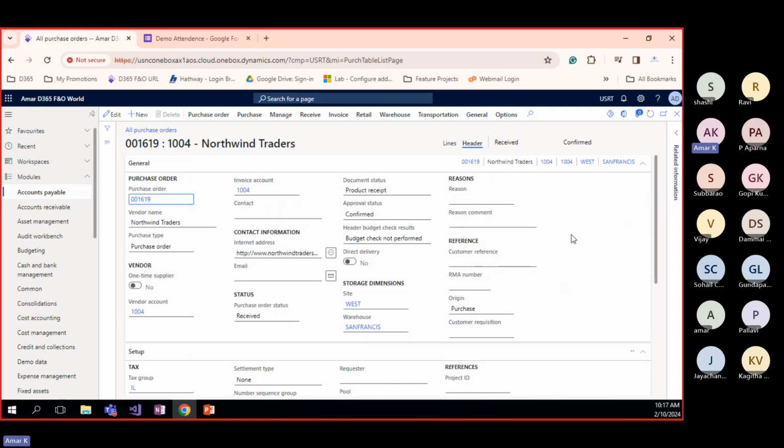In the header, your functional consultant asks: Okay, Mr. Amar, I need a text box here. Let's say, for example, this is the site warehouse, or some example like a date. I'm just giving an example. He wants some fields to be created.